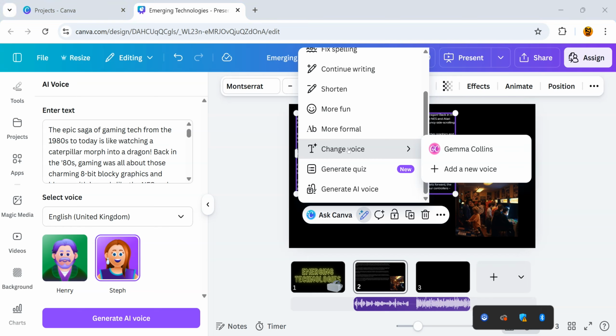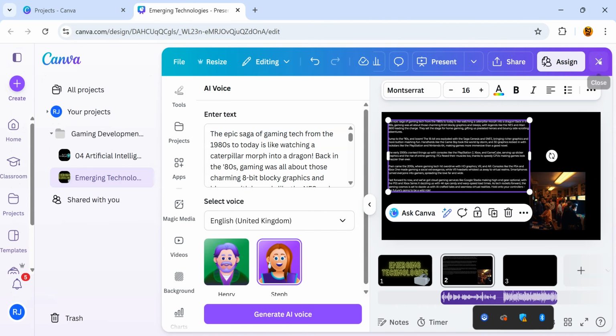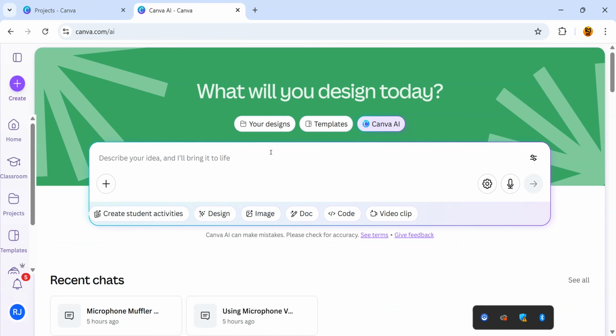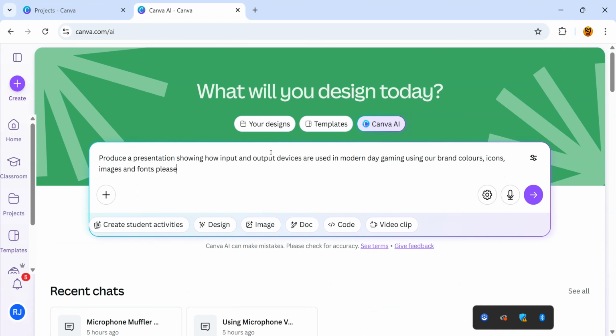So the third thing I want to show you is generating teaching resources just by using a prompt. If I come back onto the home page and close this down, on our Canva AI I'm going to simply put this prompt in. Again, I'm not going to type all this out because I would make countless mistakes. Produce a presentation showing how input and output devices are used in modern day gaming using our brand colors, icons, images and fonts, please. This is a little bit of a test to see if it picks up on the brand colors and the brand fonts which we have. So I'm just going to press submit and let's see what happens.